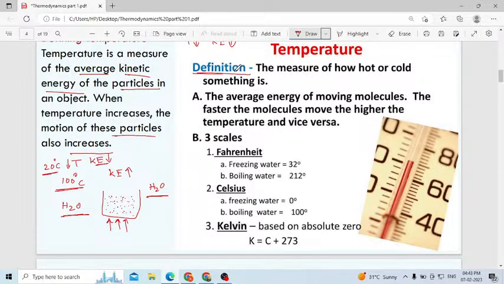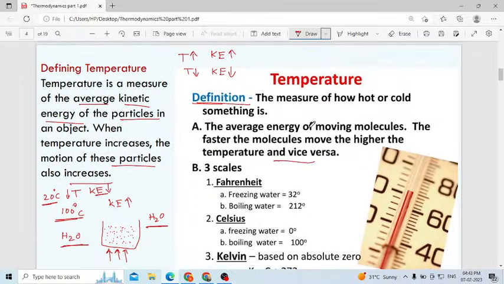Then next, in simple words, temperature is the measurement of how hot or cold something is. It is the average energy of moving molecules. The faster the molecules move, the higher the temperature, and vice versa. This is what I explained.